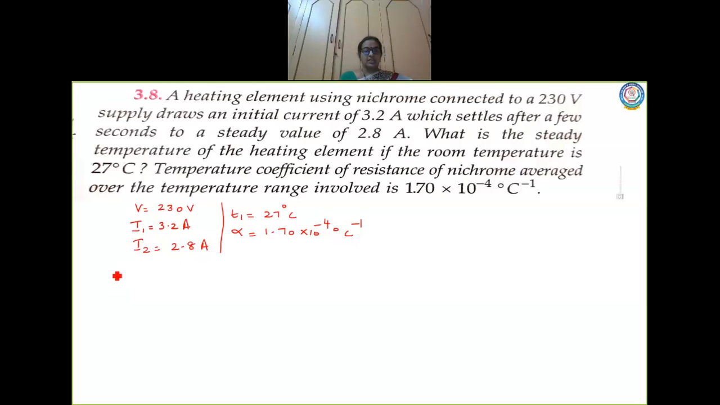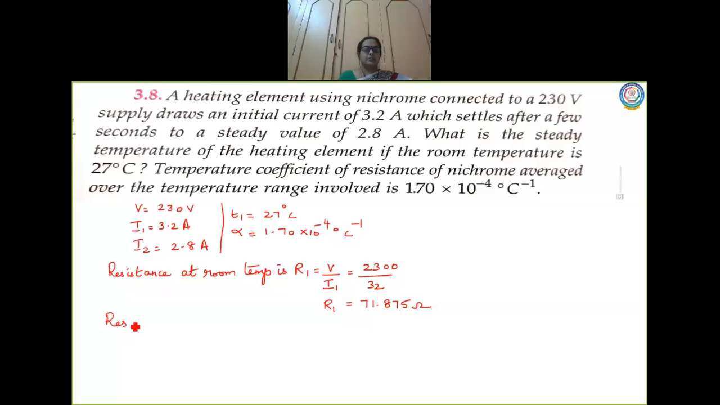Okay, so let us start with the simplification of it. Let us find out resistance at room temperature. Resistance at room temperature is given as R1. R1 is equal to V by I1. So 230 divided by 3.2. So make it as 32. Then numerator becomes 2300. So when you simplify, you will have the value of R1 to be 71.875 ohm. Okay, so this is the value of R1.